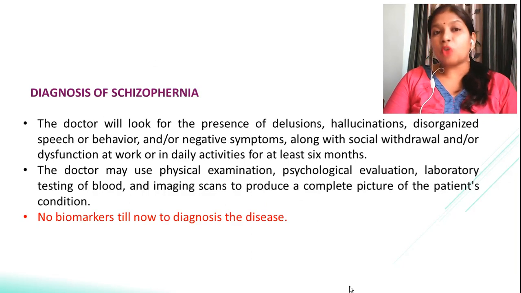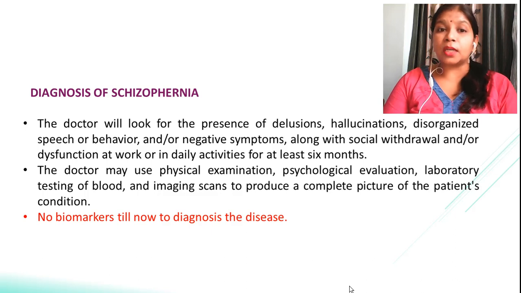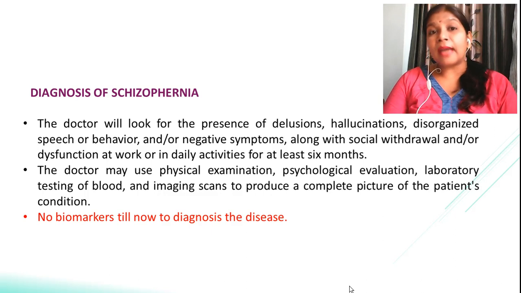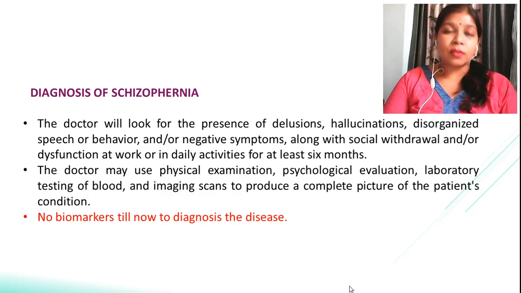But the doctor will talk to you and try to find out whether you have any symptoms of this disease. They will try to track whether you have delusions, hallucinations, disorganized speech or behavior, or any negative symptoms associated with this, for a period of at least 6 months. The doctor may use a physical examination, a psychological evaluation, or an MRI to scan your brain and find out whether there is any change in the anatomy of your brain. But till now there is no biomarker which can tell 100% that you're suffering from the disease, that is schizophrenia.